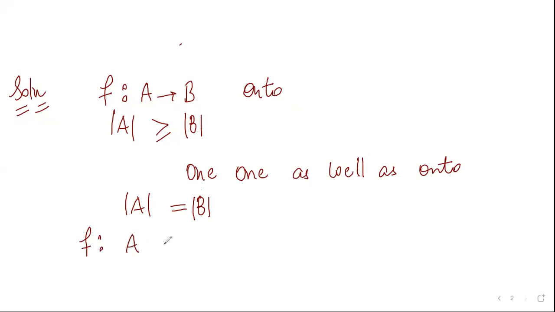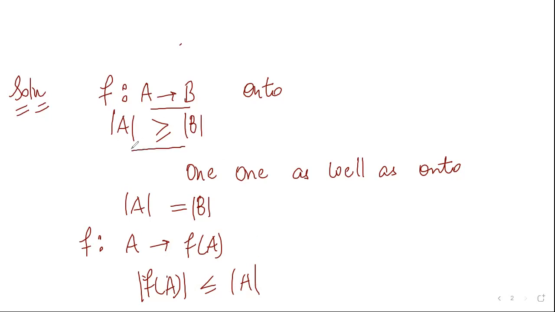We can always restrict the codomain of a function to the range of the function to make it an onto function. So we can say that the cardinality of f(A) will be less than or equal to the cardinality of A by using this result: if the function is onto, then the cardinality of A will be greater than or equal to the cardinality of B.